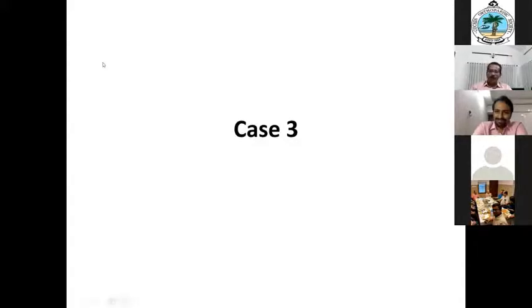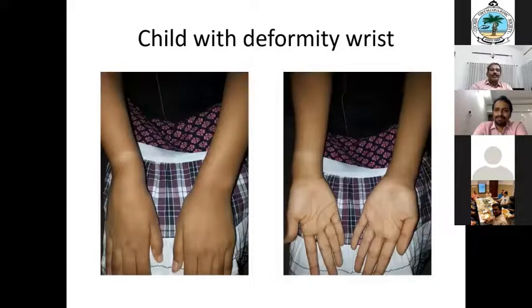Okay, sir, may I go to the third case? Please go. So a child came with a deformity of the right wrist. Can somebody say the finding? Physical finding, right wrist.